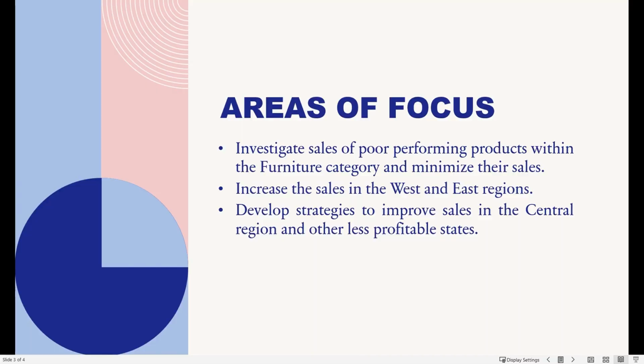So some of the areas of focus include investigating sales of poor performing products within the furniture category. This is because the furniture category makes the least profit in all the regions, and as a business manager, I would consider selling only the profitable subcategories within the furniture category. And also the sales of poor performing subcategories such as tables and bookcases should be minimized or stopped completely to bring in more profit.